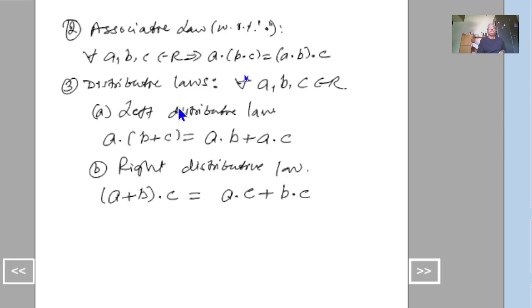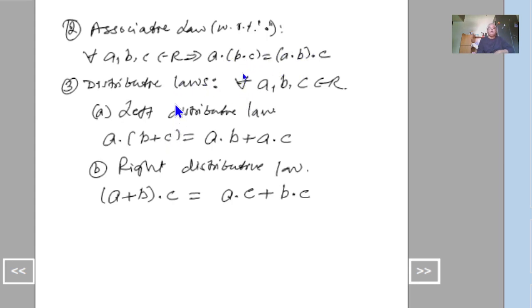The second axiom is the associative law with respect to multiplication, involving only dot: A into BC equal to AB into C must be satisfied. And the third one is a mixture of plus and dot.